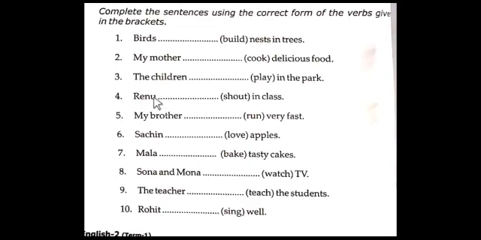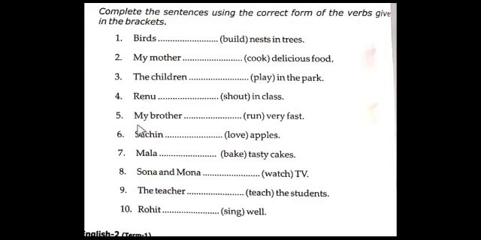So we say she, no? Okay. So she is in the singular form. So Renu is in the singular form. This noun, Renu, refers to only one girl, only one woman, only one person. So it is in the singular form, so we must add the s form to the main verb shout. So it becomes Renu shouts in class. So yes, we must write here shouts, S-H-O-U-T-S. Why? Because the noun is in the singular form.